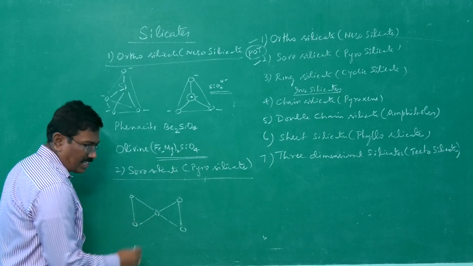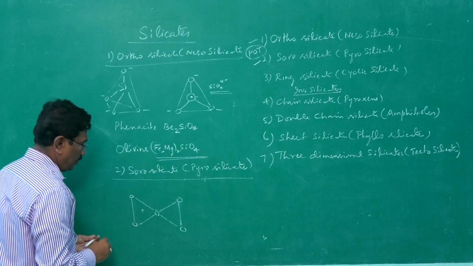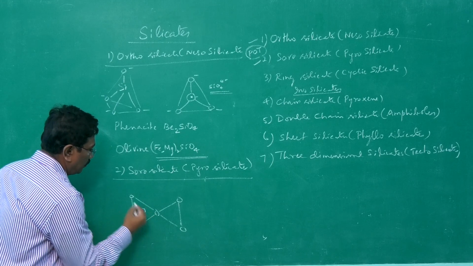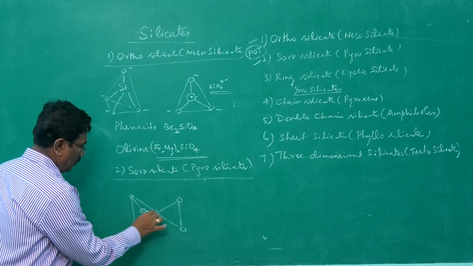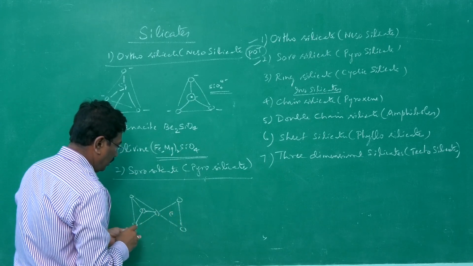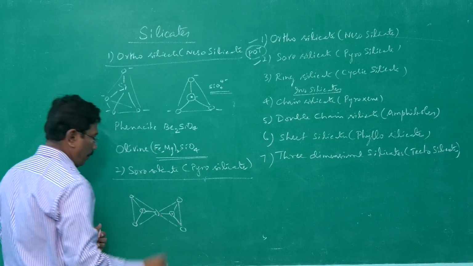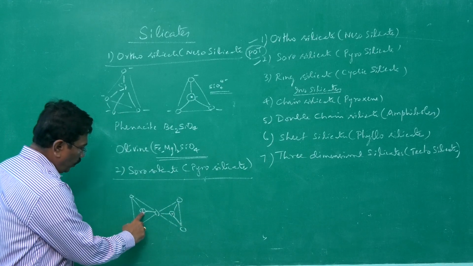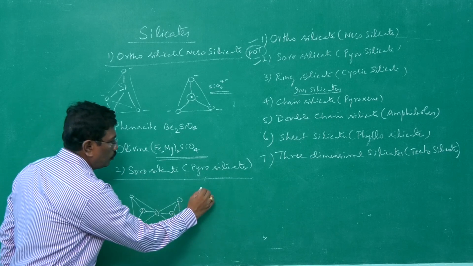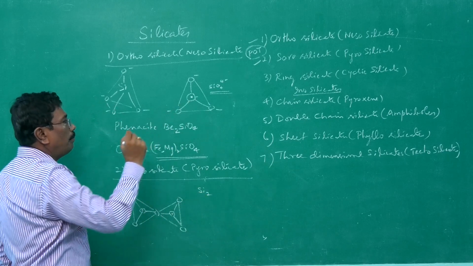There is a silicon at the center, surrounded by oxygen. One oxygen is shared, therefore, one becomes common.